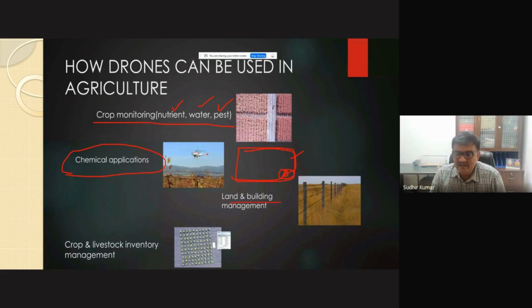Land and building management is really useful. And then inventory, in terms of how many crops or how many trees there are. All this information, especially in the village area, can be used to find out the land holdings, what the area is, or what the land holding size or edges are. All this information can be obtained and kept in digital form.